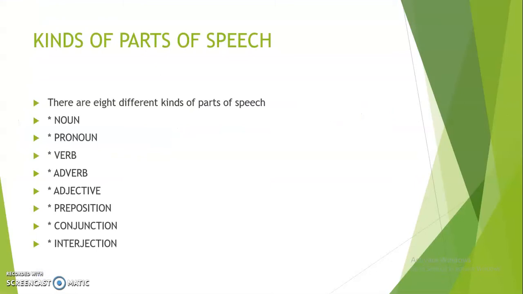There are 8 different kinds of part of speech. How many kinds of part of speech are there? 8. What are they? They are noun, pronoun, verb, adverb, adjective, preposition, conjunction, and interjection.